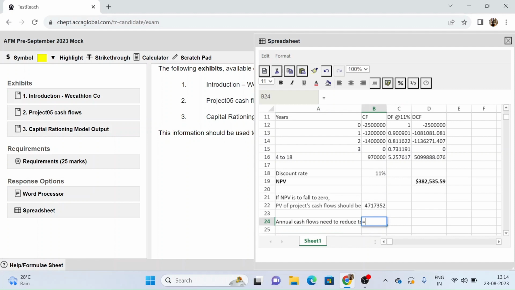They need to reduce to this amount divided by the annuity factor which we had worked out earlier. So that was 7.191, divided by 7.191, and this will be multiplied by 1.11 raised to the power minus 3, because we have to bring it to the present value terms.